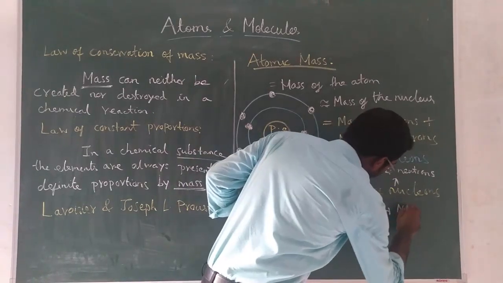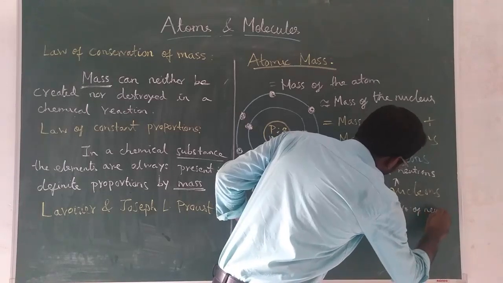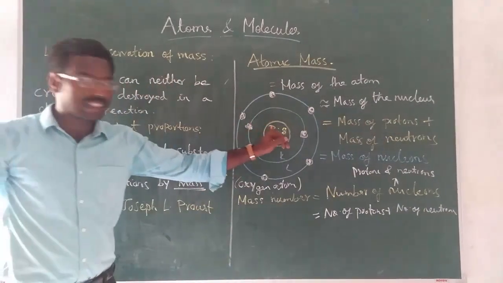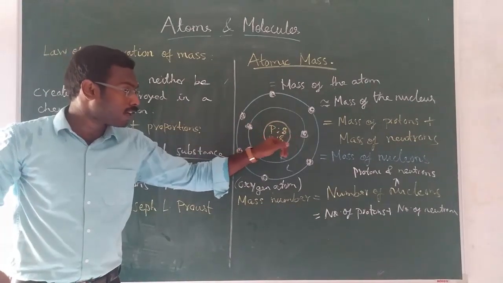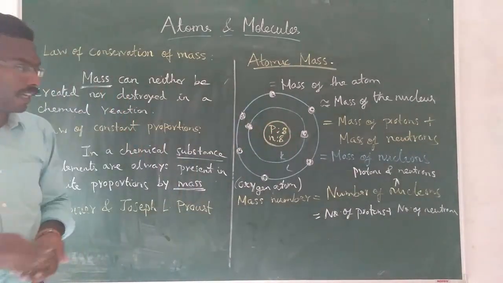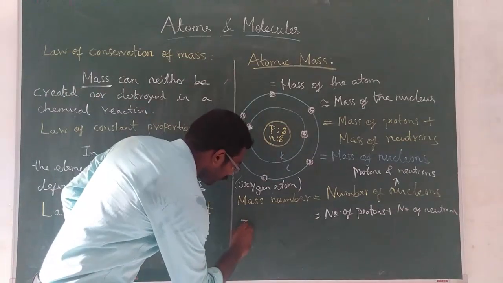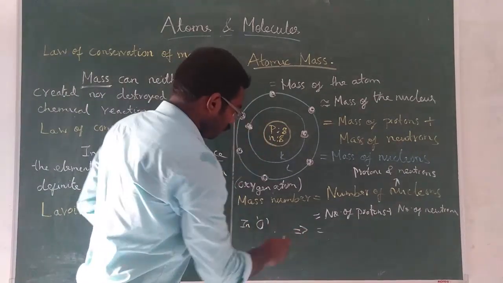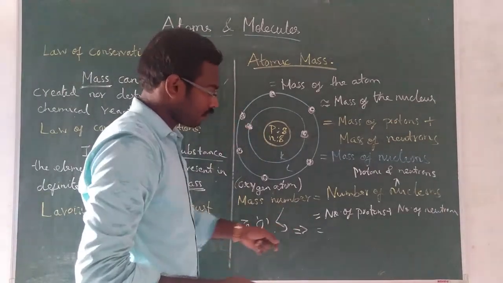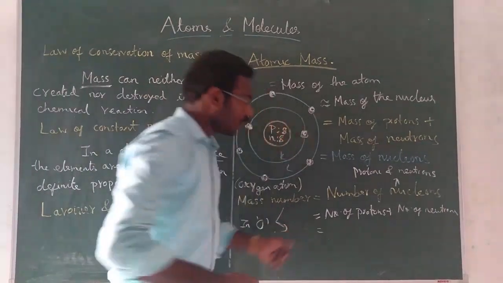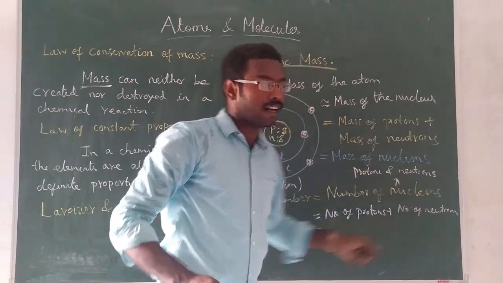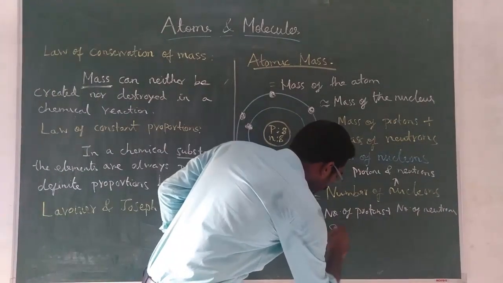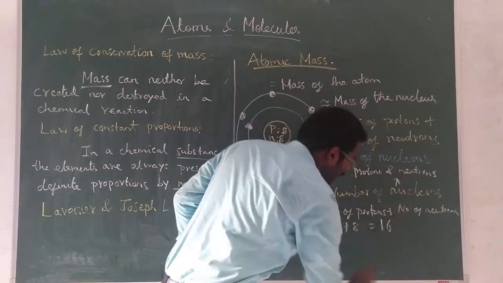Protons in oxygen is 8, neutrons is also 8. So mass number is equal to the number of protons plus the number of neutrons, so 8 plus 8 is equal to 16.